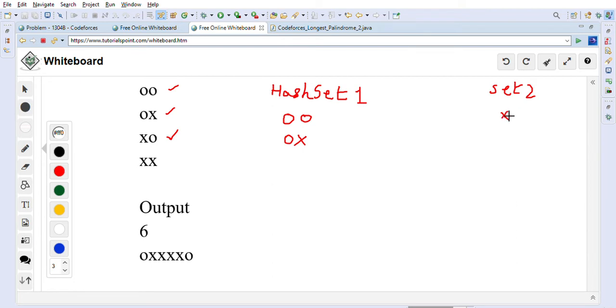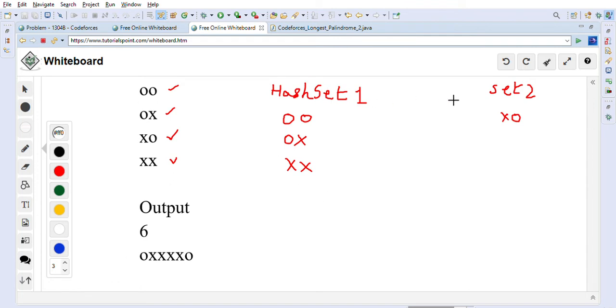So we will put this XO string into set2, right? XO will go here, because there is another opposite reverse string already present in set1, so we put that string in set2, right? Now XX comes, so again we will put XX here into set1, because there is no opposite string already present.